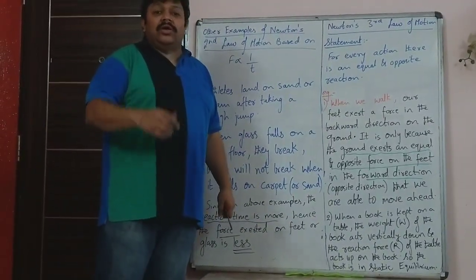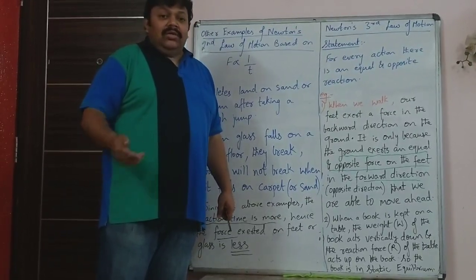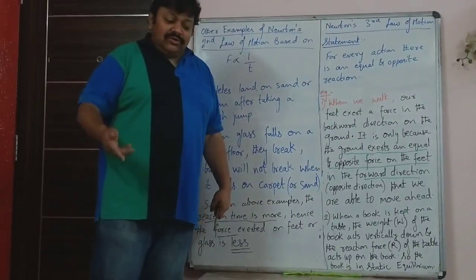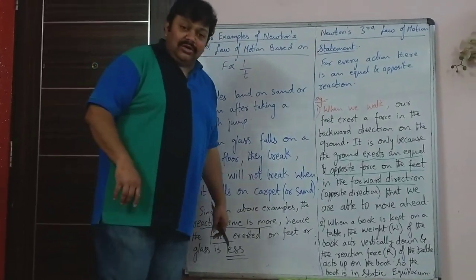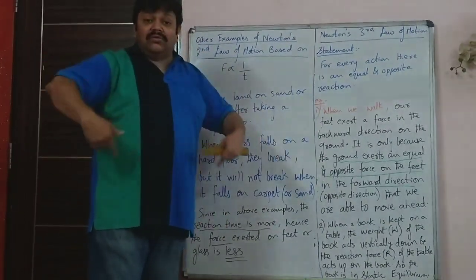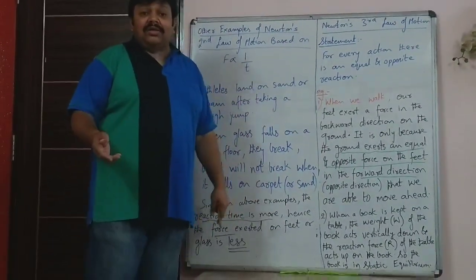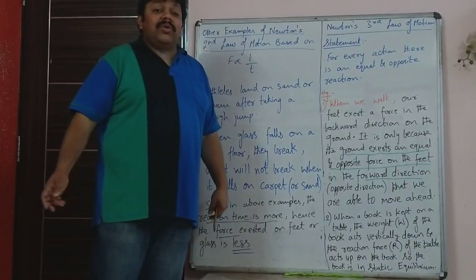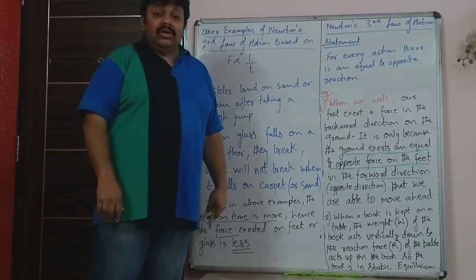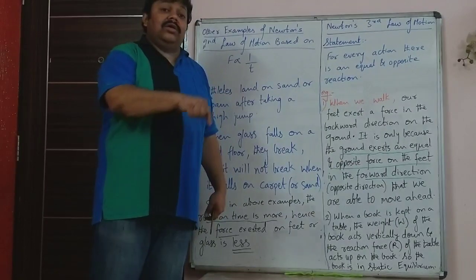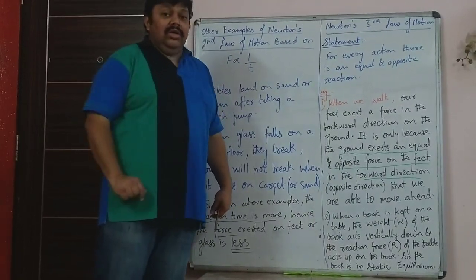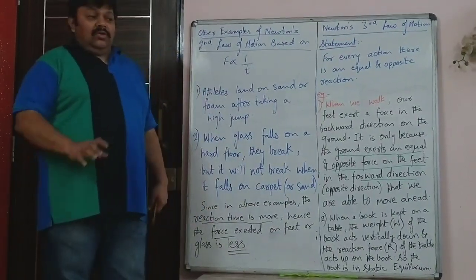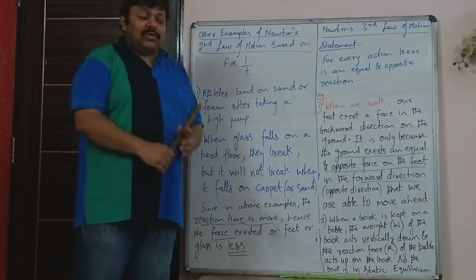Now, if you consider a non-rigid surface like water, you can't stand and run on water. The reason is, water is not rigid, so when you push water, the water will move away, it will give way. Because of that, you will not get an equal and opposite force on your feet. So it becomes impossible to walk on water. I'm not talking about walking in a swimming pool where your feet are on the ground and you're pushing the ground of the swimming pool and moving ahead. That is different. I'm talking about walking on water, which is not possible.